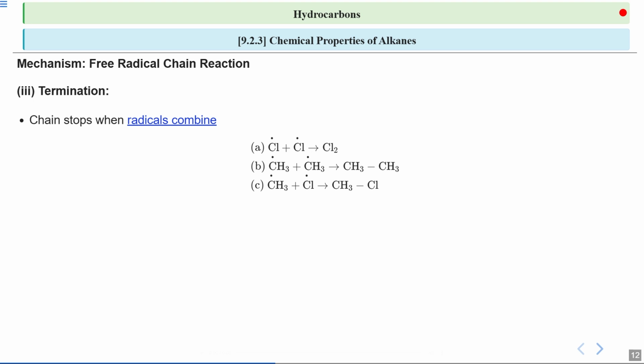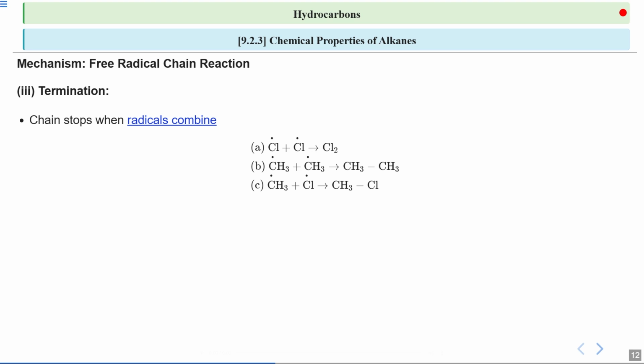The three possibilities are given here. There can be a case where two chlorine radicals react and give a chlorine molecule. There can also be a case where two methyl radicals react and form an ethane molecule, and one methyl radical and one chlorine radical can react to form chloromethane.